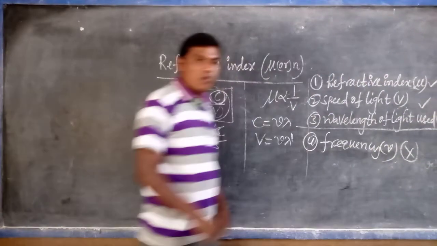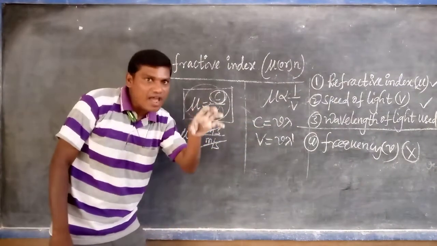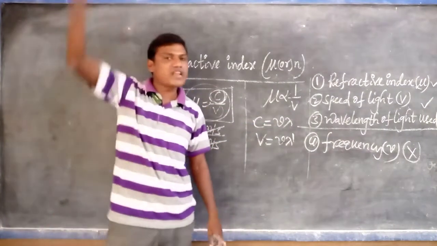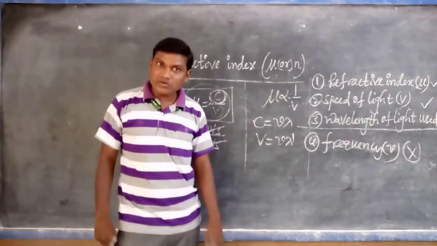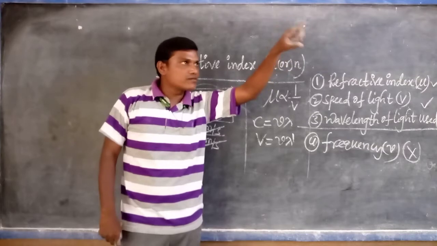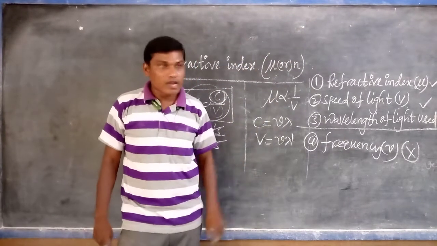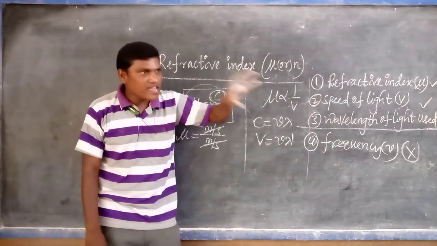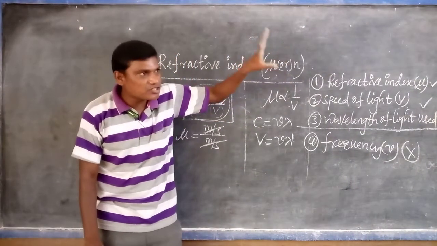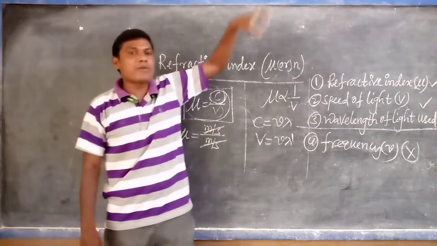Listen very carefully. The frequency of the light depends upon the source of the light. The sun is a source of light, a candle is a source of light, a tube light, an incandescent bulb, a torchlight are all sources of light. For any source, the frequency of the light depends only on that particular source.